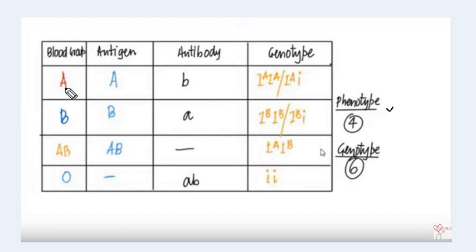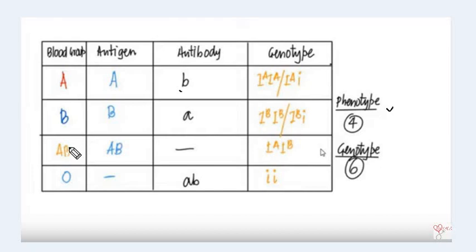Suppose your blood group is A, that means you have antigen A, and antibody is always opposite to antigen. What will be your antibody? Antibody will be B. And what will be your genotype? Your genotype will be IA IA or IA small i. You have to remember this. For blood group B, you have antigen B, and antibody is always opposite to antigen, that is A, and this is your genotype IB IB and IB small i.